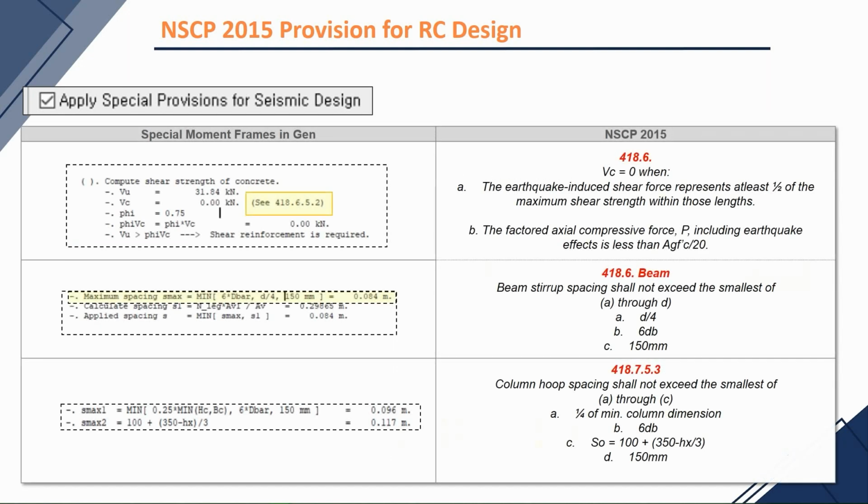And on the left are the snapshots of the actual interface of the program showing us the detailed calculation with the reference in the code. So for the shear, here is the sample computing for the Vc, reference at NSCP 2015-418.6. Next, the beam stirrup spacing, also from NSCP 2015-418.6, and also we have here a snip of the calculation for the column lateral ties or hoop spacing. All in accordance with NSCP 2015 as shown on the right side of our screen.